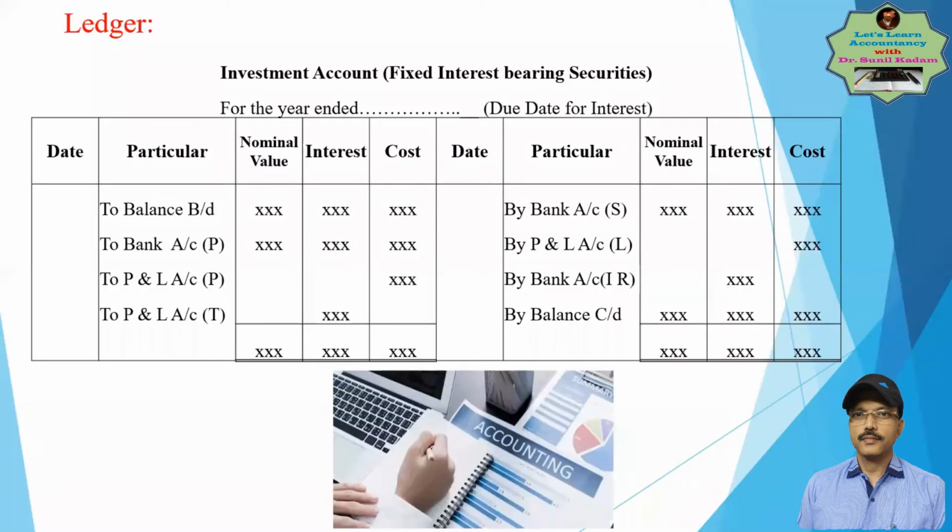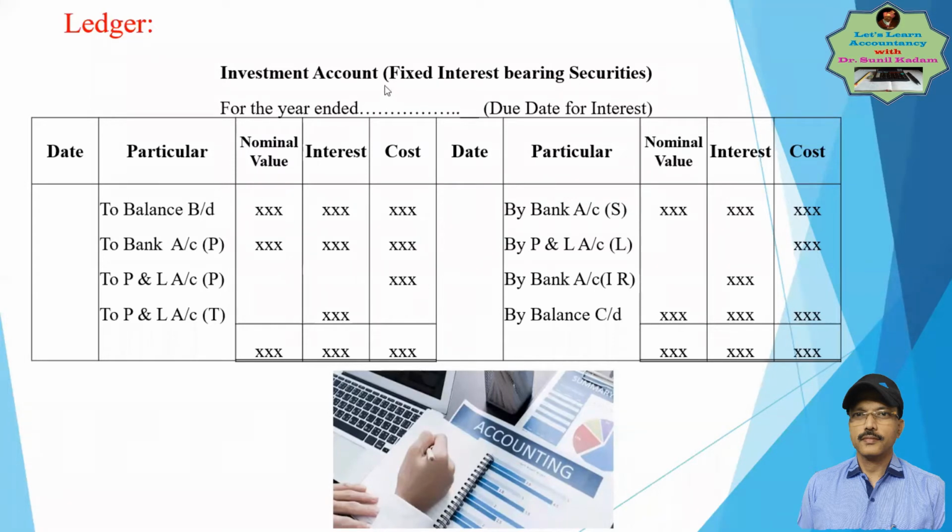So we understood the ledger posting of the journal entries which are passed for recording the investment transactions. But this is the ledger where fixed interest bearing securities can be recorded.